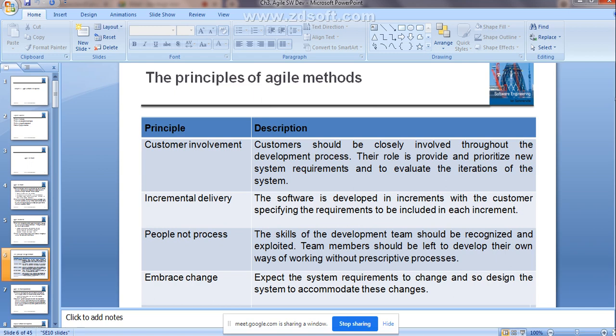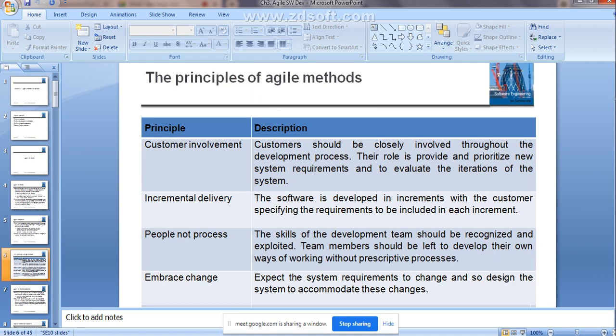Their role is to provide and prioritize the new system requirements and to evaluate the iterations of the system, because he is going to come up with the requirement and change it according to his need, right? So he should be closely involved throughout the development process of the software. This is in the case of the agile method.